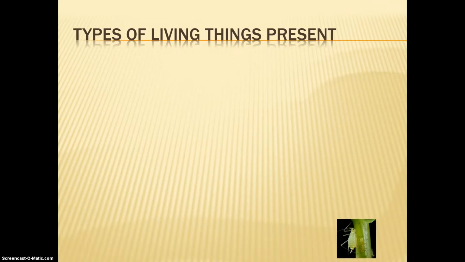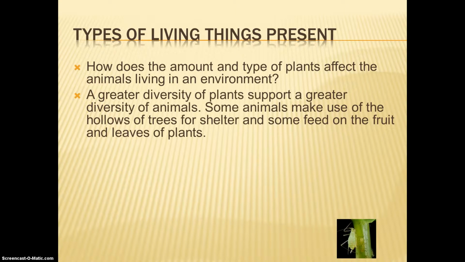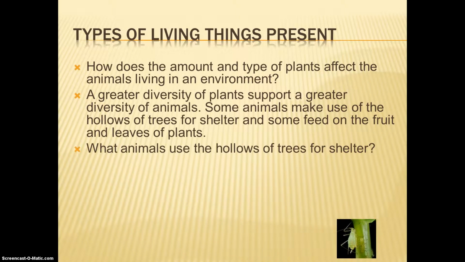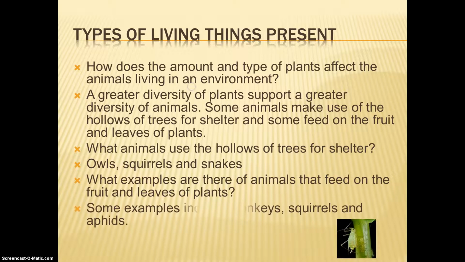Types of living things present. How does the amount and type of plants affect the animals living in an environment? A greater diversity of plants support a greater diversity of animals. Some animals make use of the hollows of trees for shelter, and some feed on the fruit and leaves of plants. What animals use the hollows of trees for shelter? Examples include owls, squirrels, and snakes. What examples are there of animals that feed on the fruit and leaves of plants? Examples include monkeys, squirrels, and aphids.